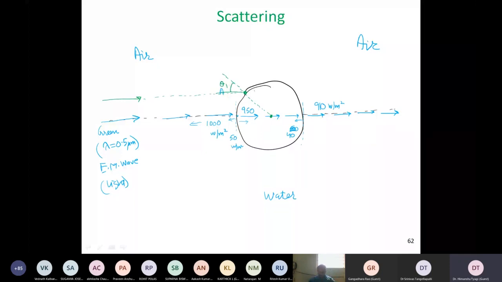And instead of continuing in the same direction, because refraction mandates that when it goes from a lighter medium to a denser medium, it should bend towards it. So it bends a little bit over here. Is it clear up till this point? And then it continues to travel. I'm not making a straight line. In reality, it will be straight, but my stylus is moving a little bit funny.